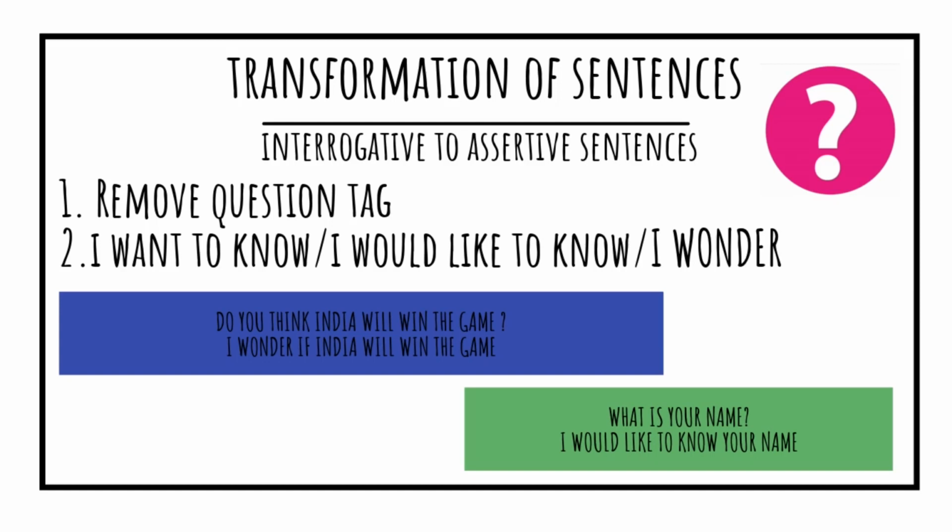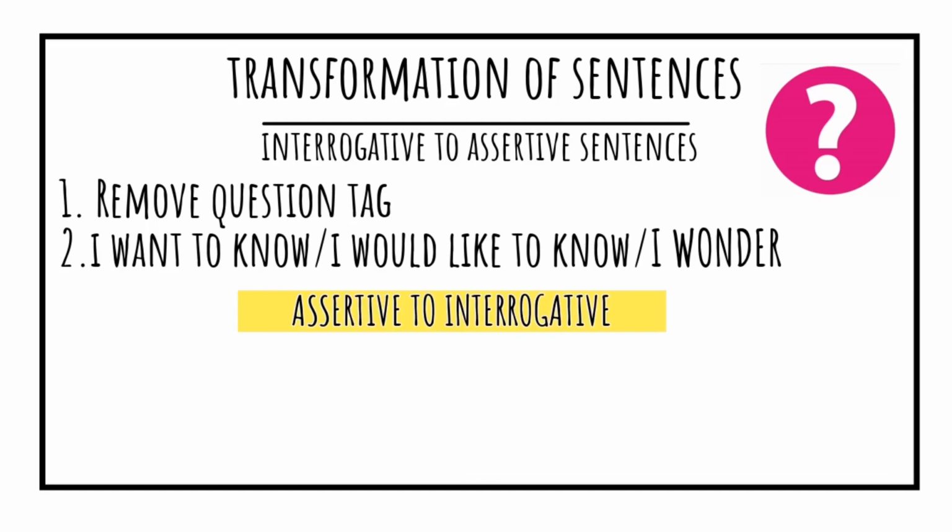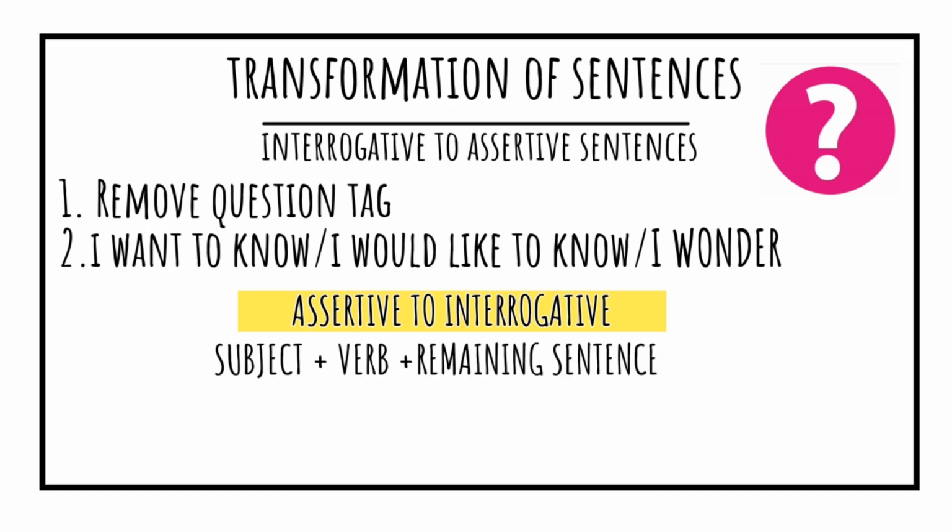Then students, what is the formula, or how does the process go from assertive sentences to interrogative? Whenever we are making assertive to interrogative, what do we have to do? An assertive sentence is subject plus verb and then the remaining sentence. For interrogative, it is WH word plus auxiliary verb plus subject plus main verb and then the remaining part. So this is the format for making assertive to interrogative.